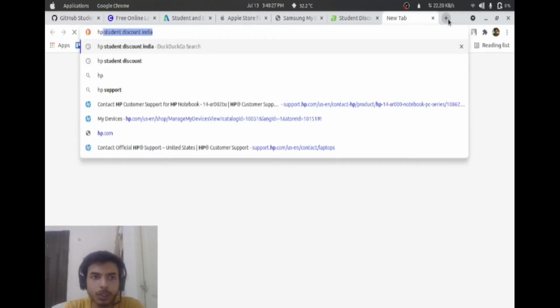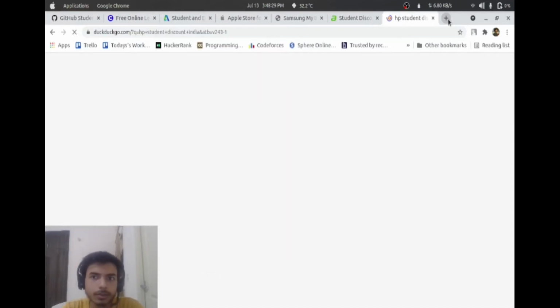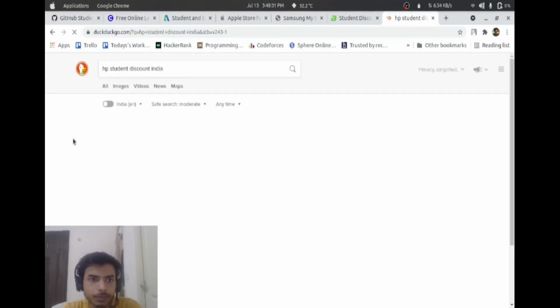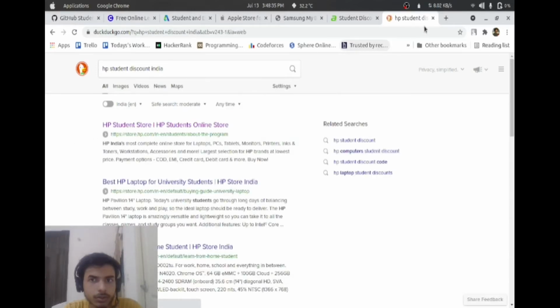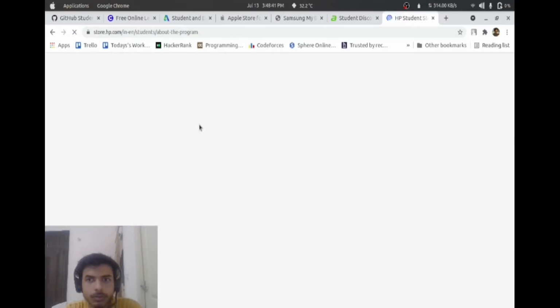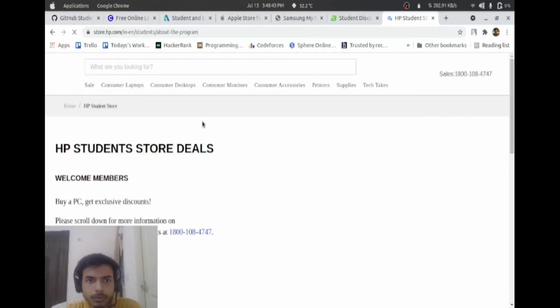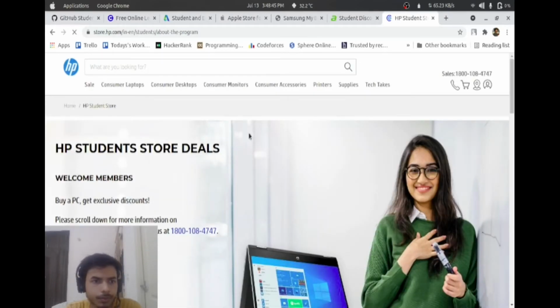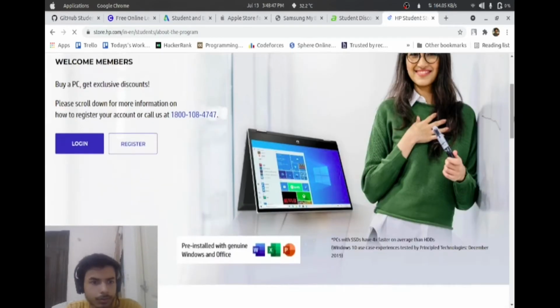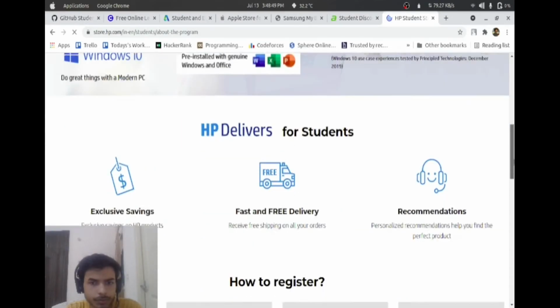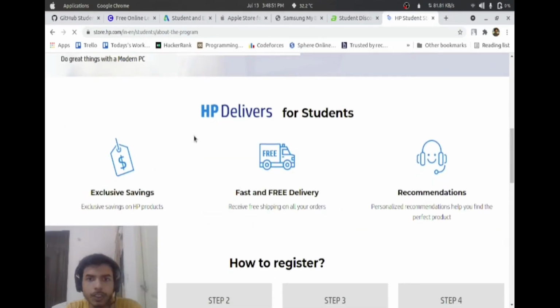Similarly, HP is also providing discount. Click. HP delivers for students.